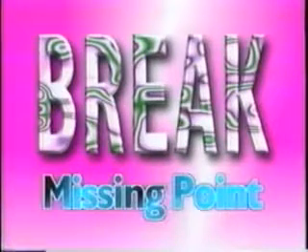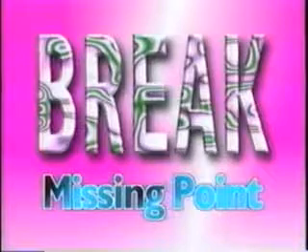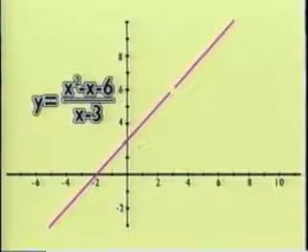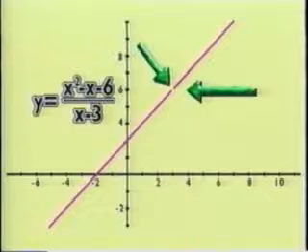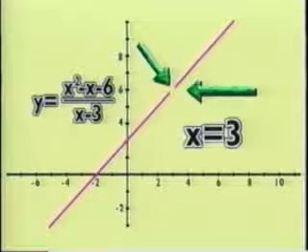A break can show up in one of two ways. The simpler type of break is just a missing point on the graph. This function is an example of this type of break. y equals (x squared minus x minus 6) over (x minus 3). The graph looks like this. The gap that appears in the graph is at the point where x equals 3.